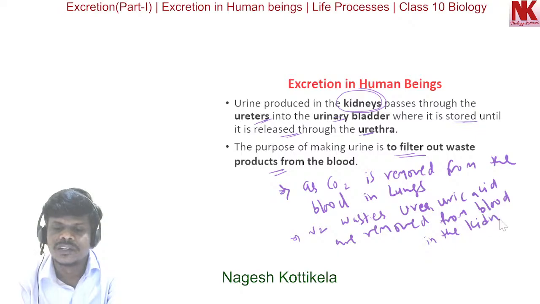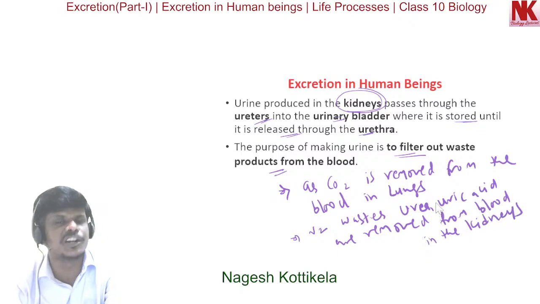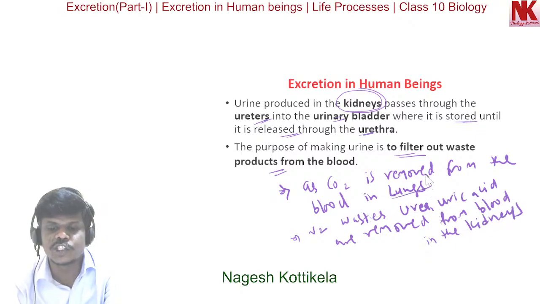So this is one small comparison between the functioning of lungs and the functioning of kidneys.